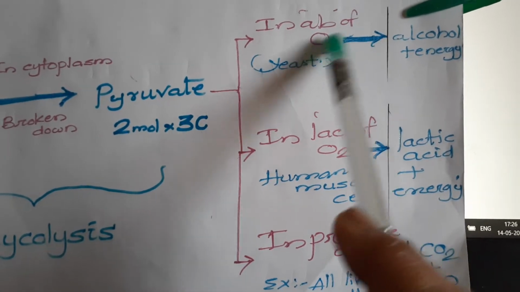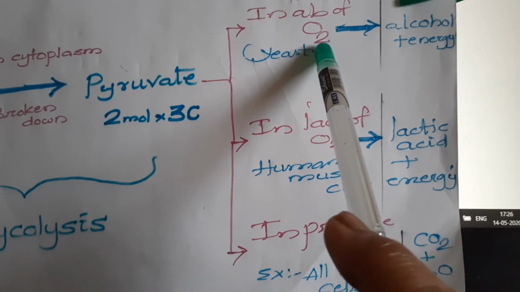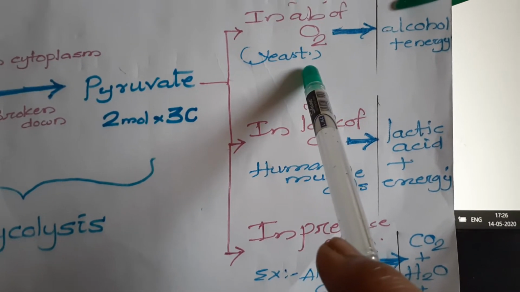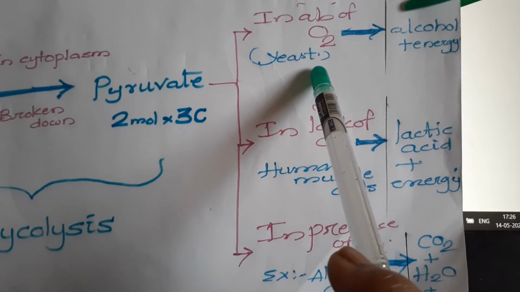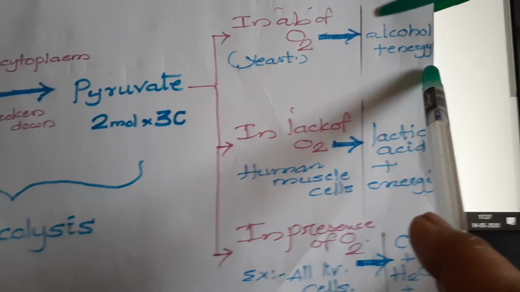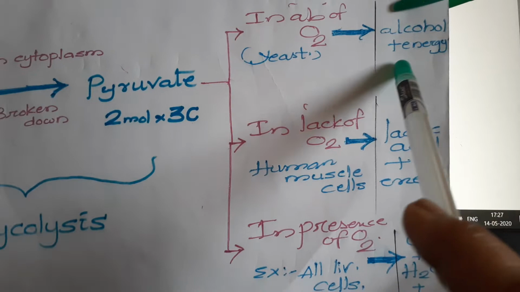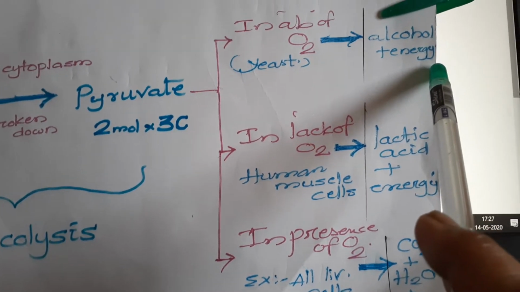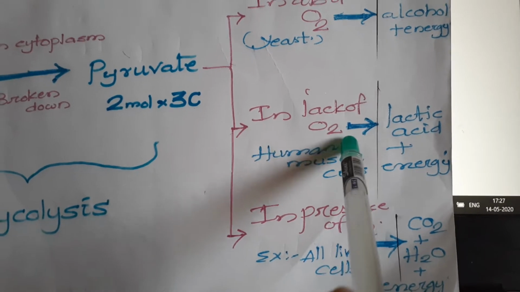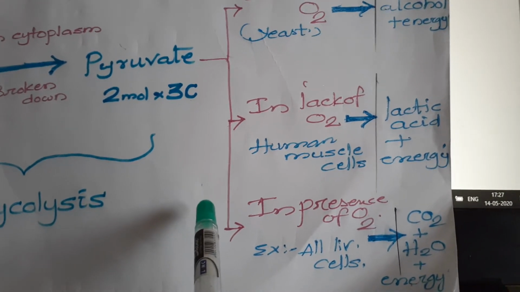In the absence of oxygen, the bacteria and yeast undergo respiration and liberate alcohol and energy. In some conditions, in the lack of oxygen also, respiration occurs.